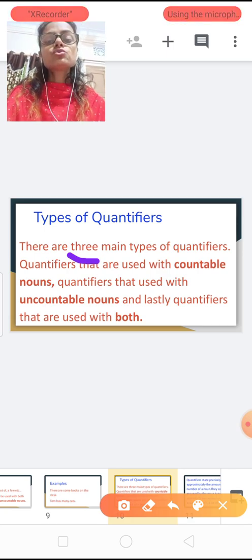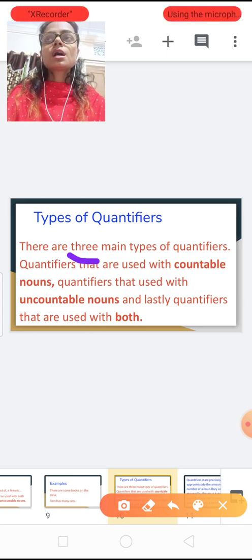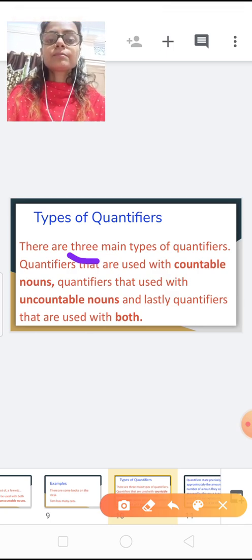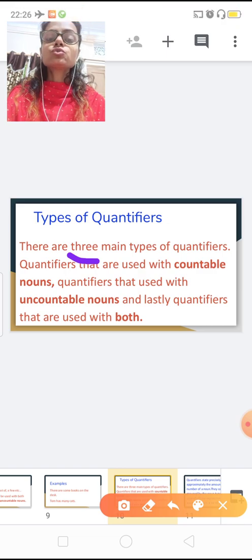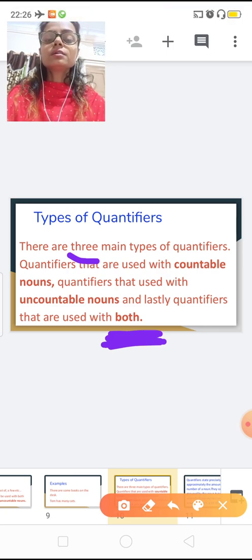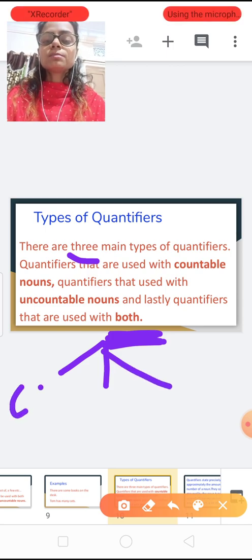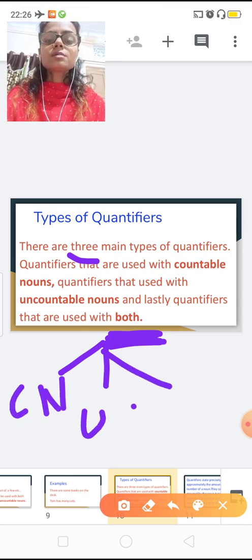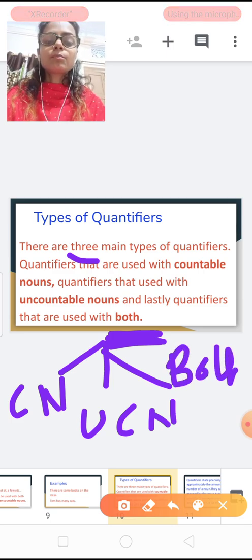Like some are used with countable nouns, like many, and some are used with uncountable nouns, like much. And lastly, quantifiers that are used with both. So here they divide the types into three categories: countable noun, uncountable noun, and the third category is both.